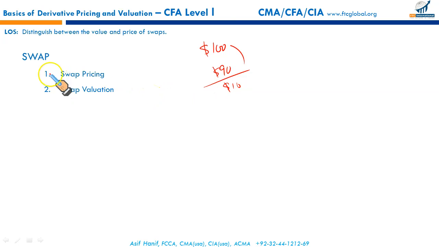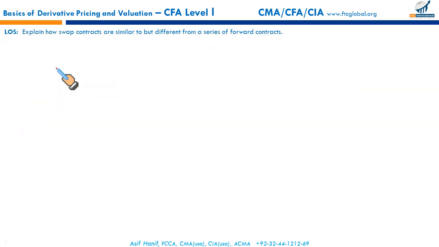So a swap is a contractual agreement to exchange net cash flows for a specified pay leg and receive leg, each of which may either be fixed or variable. We'll discuss this as we go along. So this was what was needed for this LOS. Explain how swap contracts are similar to but different from a series of forward contracts.